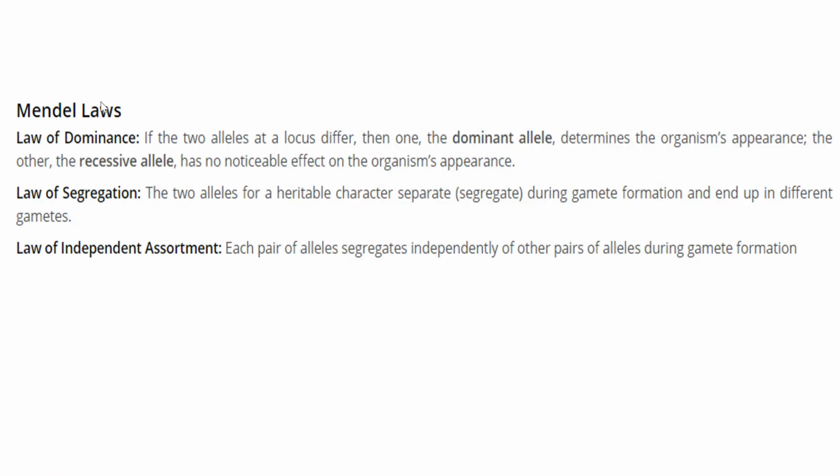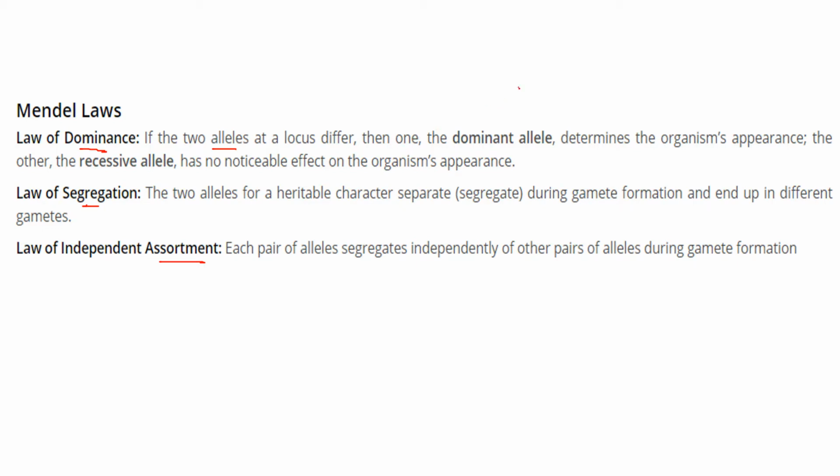So what were his laws? There were 3 main laws: the law of dominance, the law of segregation, and the law of independent assortment. What is the law of dominance? What are alleles? Alleles are basically the genetic content. We are talking about genetic content in organisms, living plants, flora, fauna. So if 2 alleles at a locus differ, then